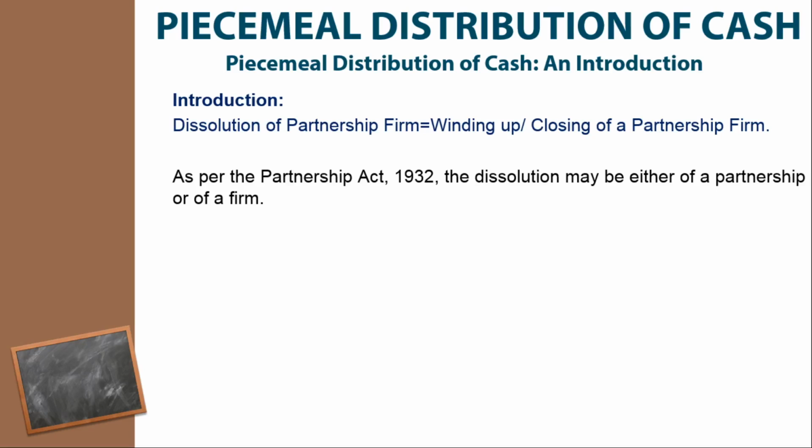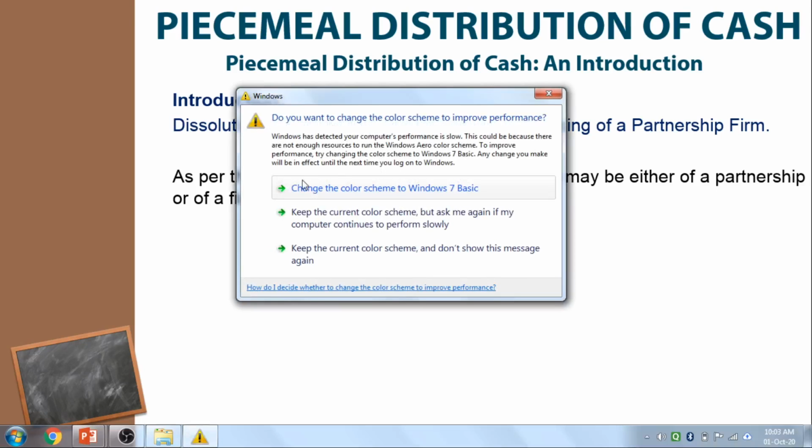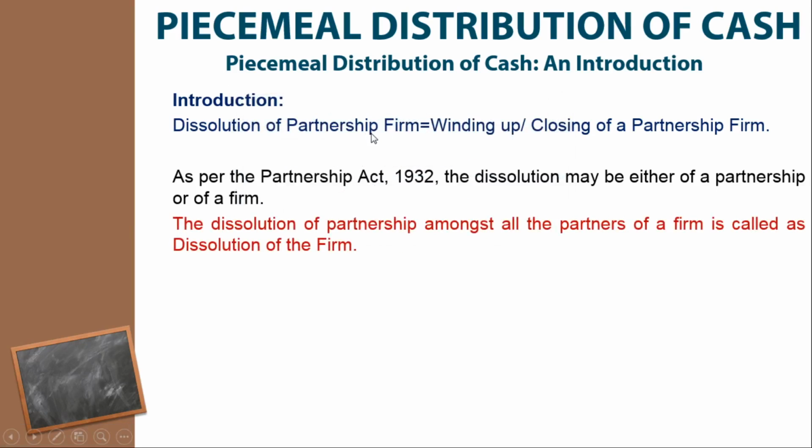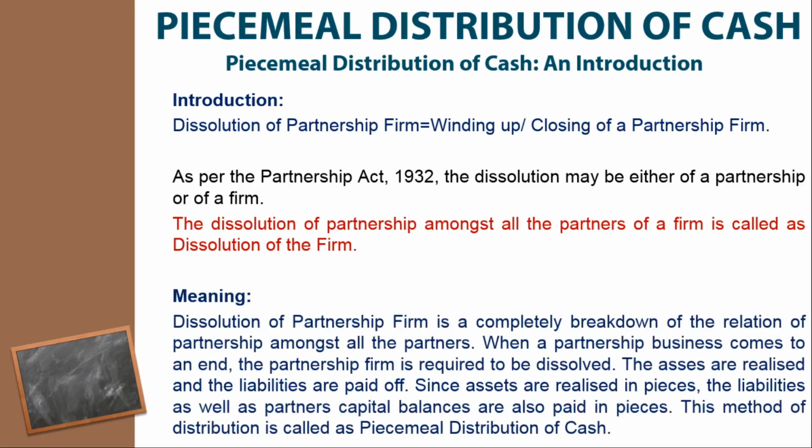As per the Indian Partnership Act 1932, the dissolution may be either of partnership or of a firm. Here, the dissolution of partnership amongst all the partners of a firm is called dissolution of partnership firm. This definition or meaning is given in the Indian Partnership Act 1932. What is the exact meaning of dissolution? Dissolution of partnership firm is the complete breakdown of the relation of partnership amongst all the partners.